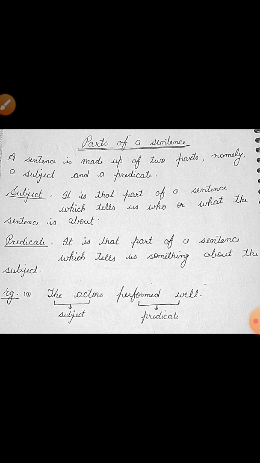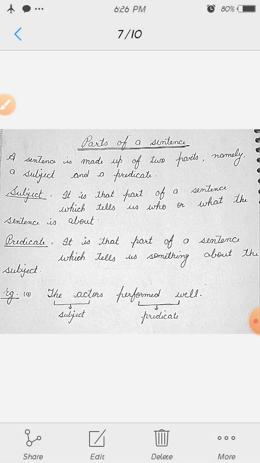Example, the actors performed well. In this sentence, I have underlined the actors as subject and performed well as predicate just because the actors is the subject since it tells us what the sentence is about, and the predicate is performed well since it tells us something about the subject.